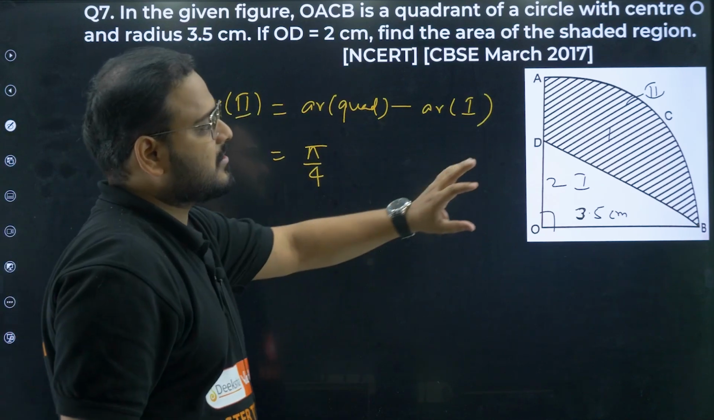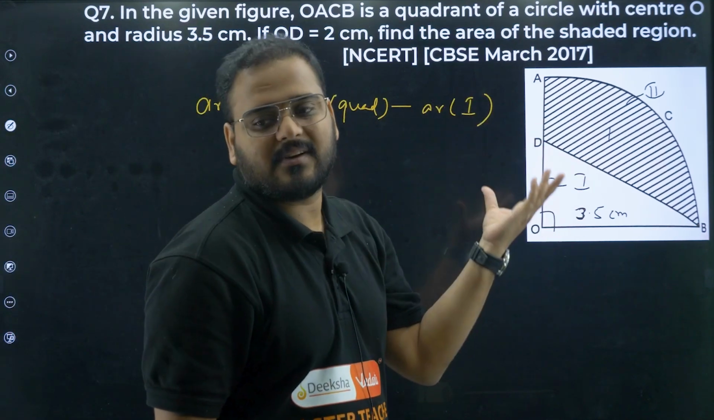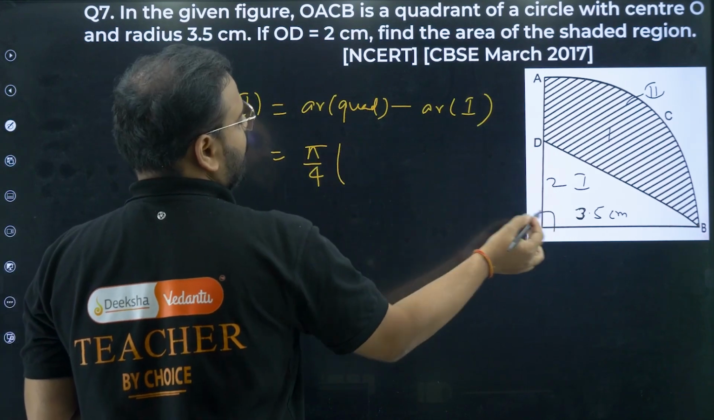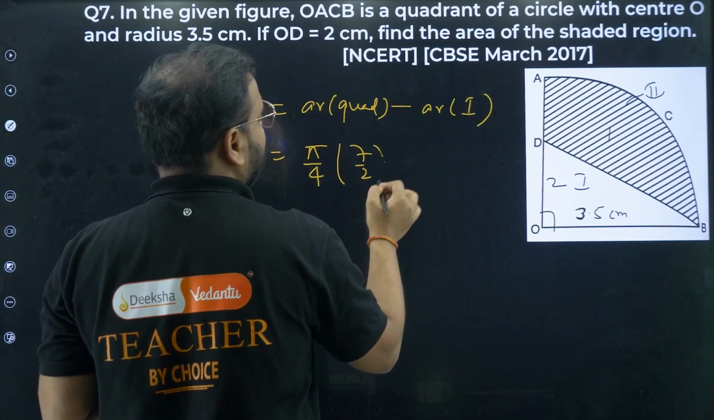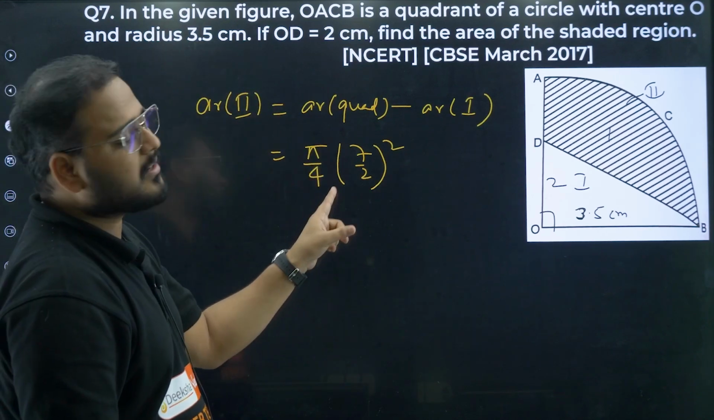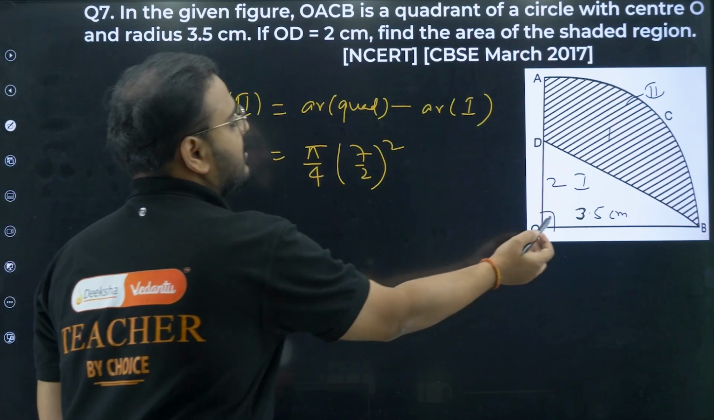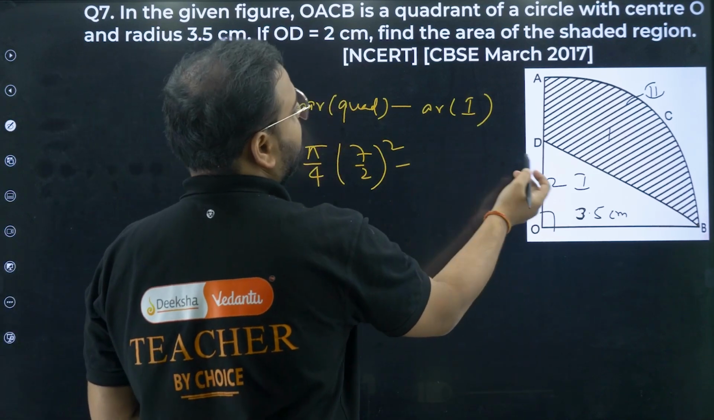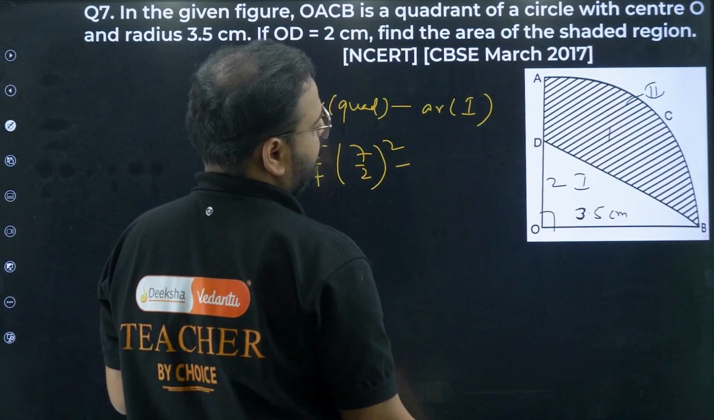Today let's understand this: a quadrant is 1/4 of a circle. That's why 1/4 of pi, and r square will remain as it is. What is r, sir? 3.5, which I can write as 7/2. Why 7? Because I have pi, so 22/7 will be there and I can cancel the 7. Minus the area of this triangle, part 1.